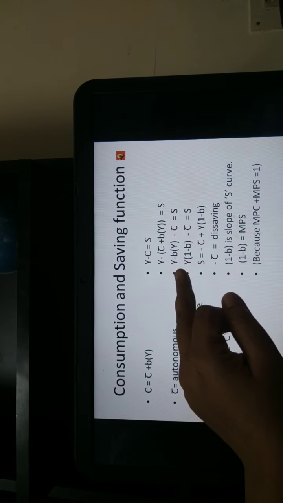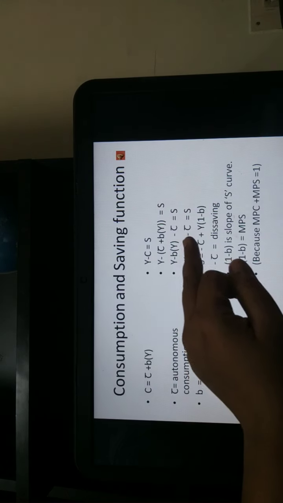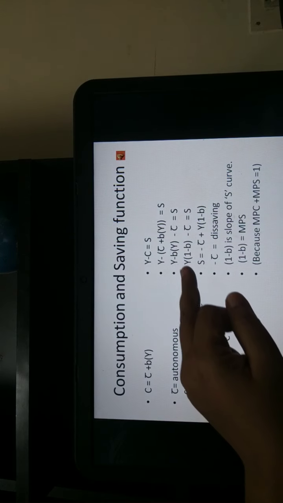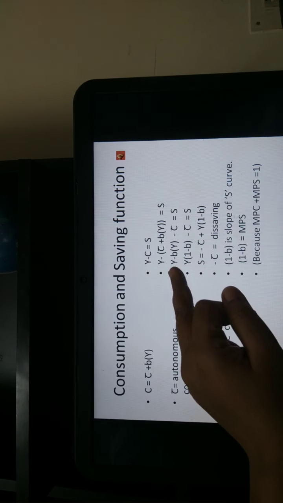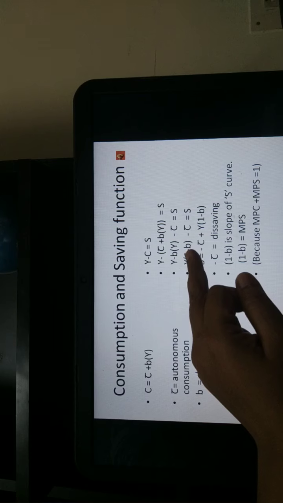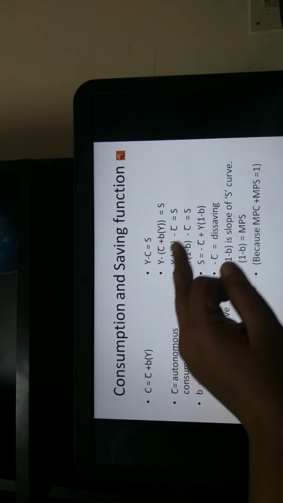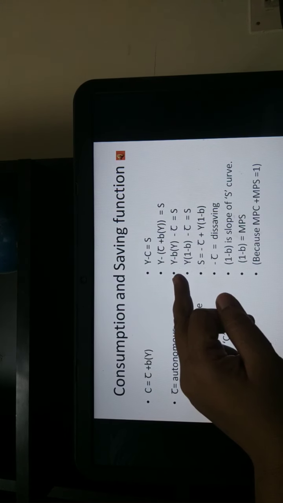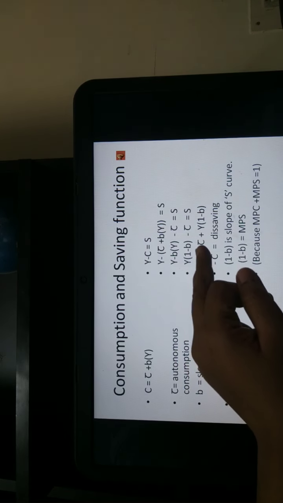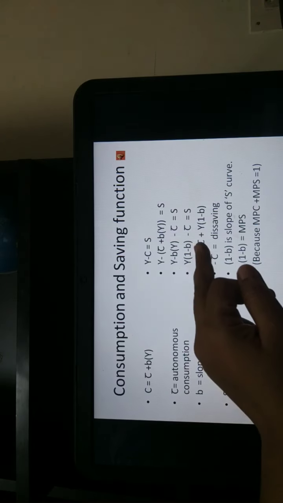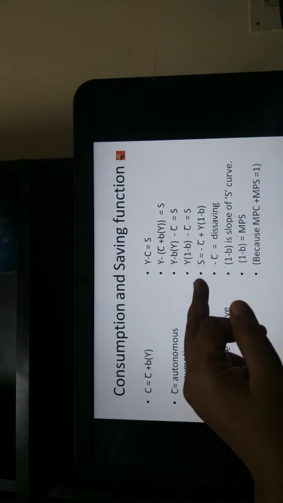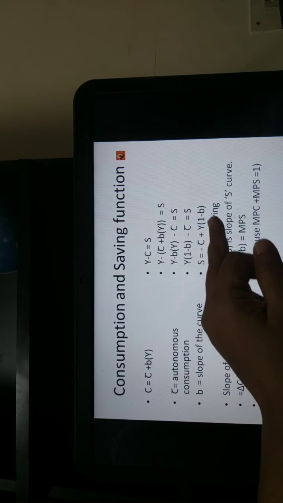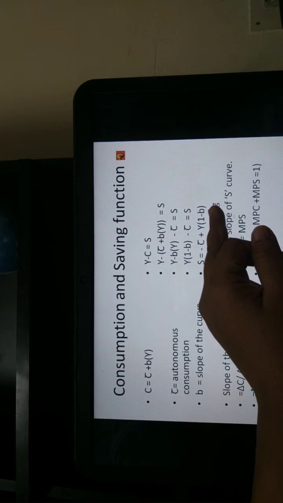That would be Y minus BY minus C bar, which will be equal to S. Taking Y out, what you will get is 1 minus B, so Y into (1 minus B), minus C bar, which is equal to S. So S is nothing but minus C bar plus Y into (1 minus B), right?